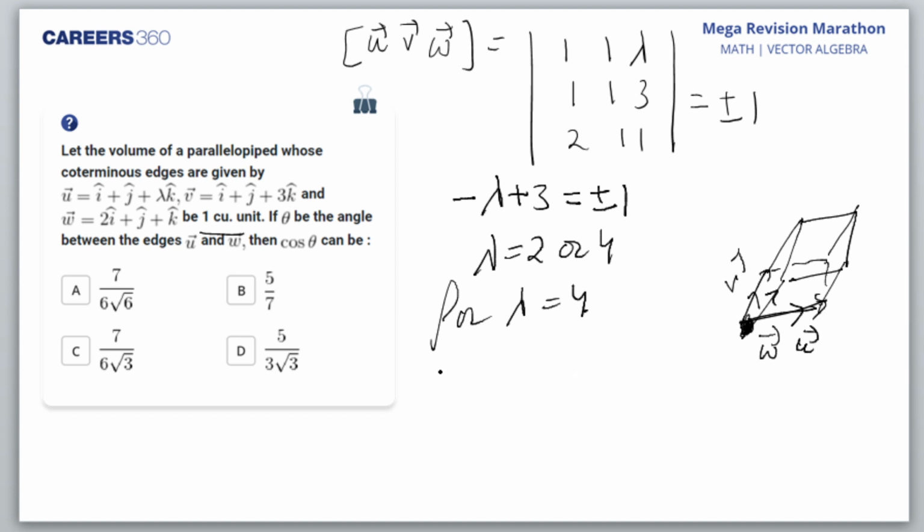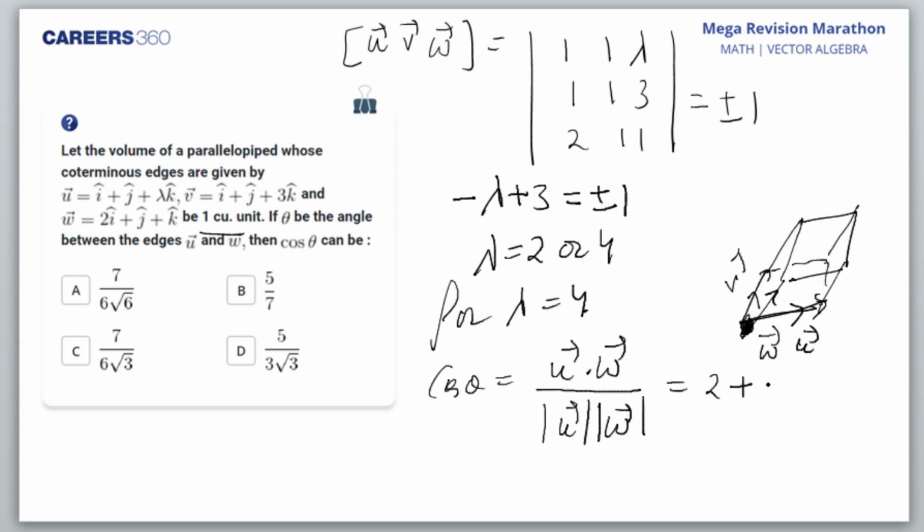So cos theta is U dot W upon mod U mod W. So U dot W I can do 1 into 2, 2 plus 1 plus 4, upon their respective mods, that is 18 and 6. What do I get?